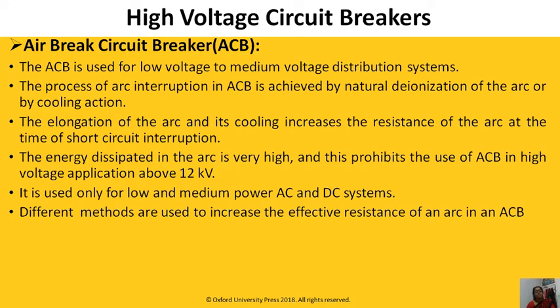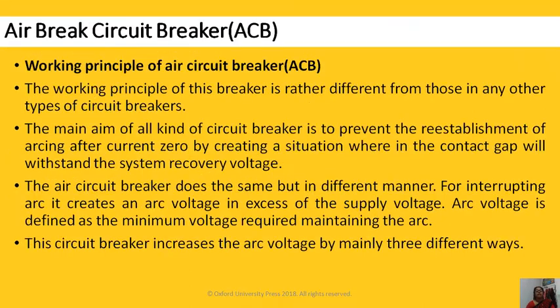Different methods are used to increase the effective resistance of an arc in an ACB. We'll see working principle of air brake circuit breaker ACB. The working principle of this breaker is different from those other types of circuit breaker. The main aim of all kind of circuit breaker is to prevent a re-establishment of arcing after post zero by creating a situation where the contact gap will withstand a system recovery voltage. The air circuit breaker does the same but in different manner.